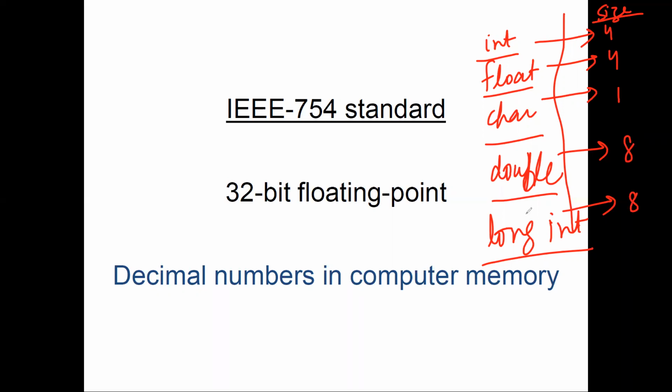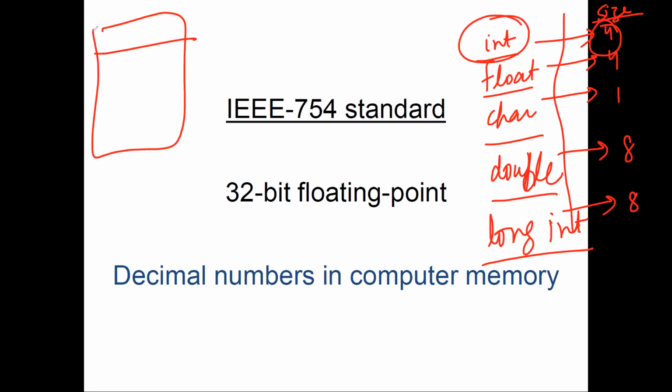are 8 bytes. It simply means that my integer, because it is 4 bytes, will take 4 bytes in my RAM. If this is my RAM, when I say that my A value of 10 is being stored, this 10 will take up 4 bytes. Very simple.